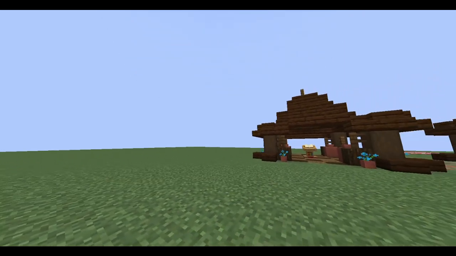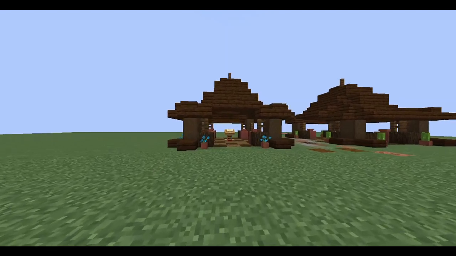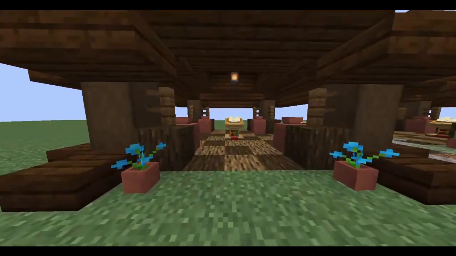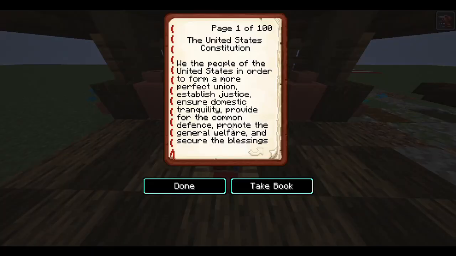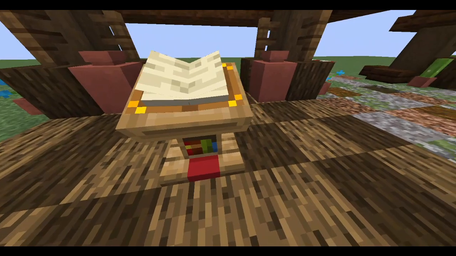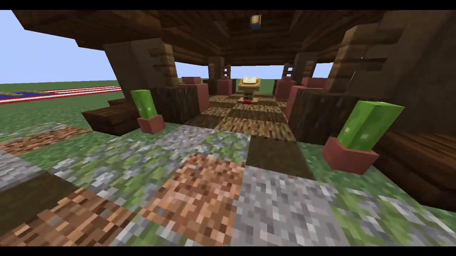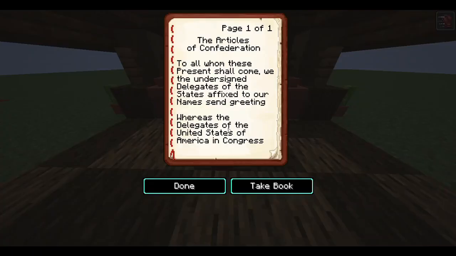The United States Constitution, the framework of our federal government, the outline of the rights and responsibilities of the U.S. citizens, the supreme law of the land. The U.S. Constitution gives us the ability to be freer people under the law. However, there was a precursor to the Constitution. It was called the Articles of Confederation.